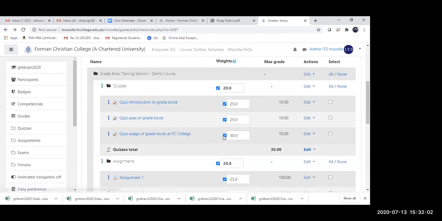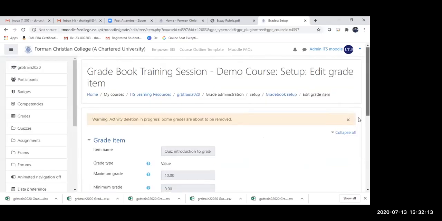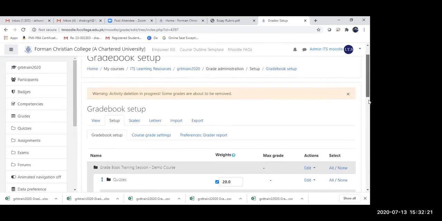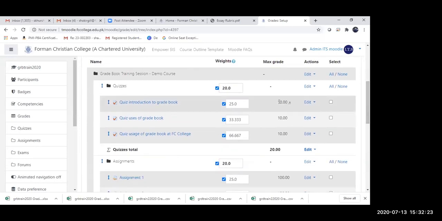I found it, Dr. Zubair. So let's say that for the quiz, introduction to gradebook, we need to actually have extra marks. So I'm just going to click on edit settings, and then I'm going to click on extra credit. Oh yes, perfect. Can you see this?